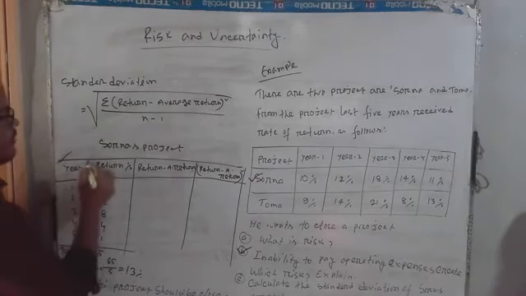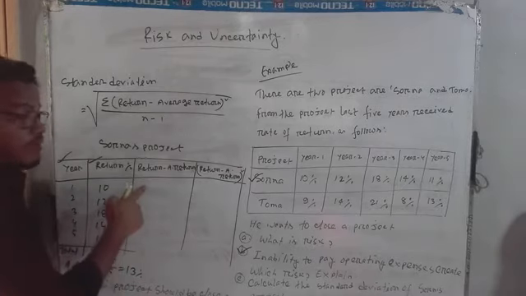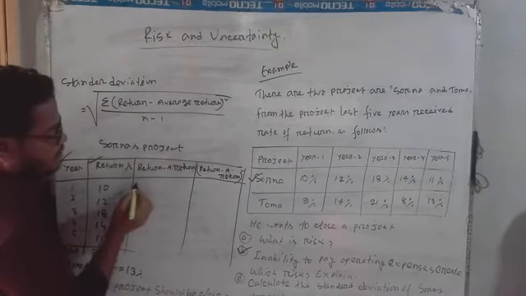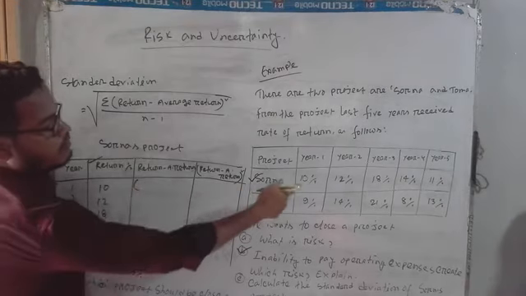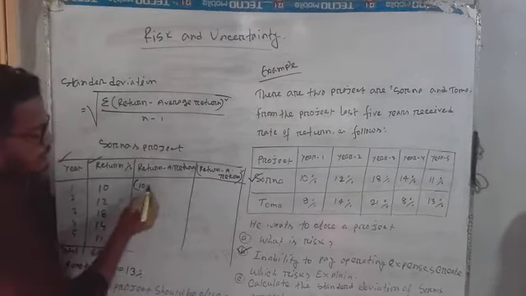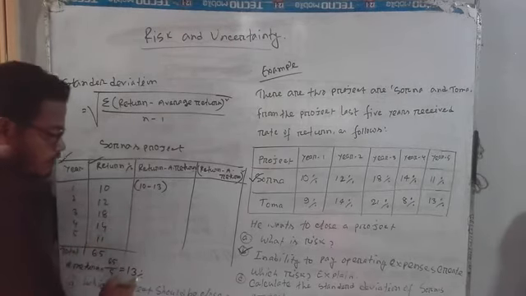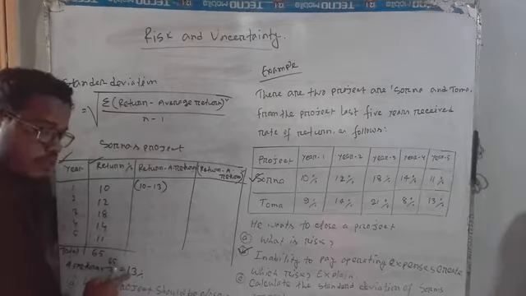Here are the first column and second column. Now I calculate the third column. The third column is also the return minus average return. So Shornus first year's return is 10% minus average return, which is 13%.